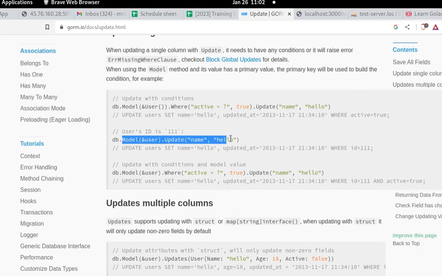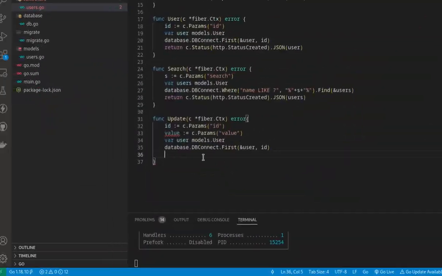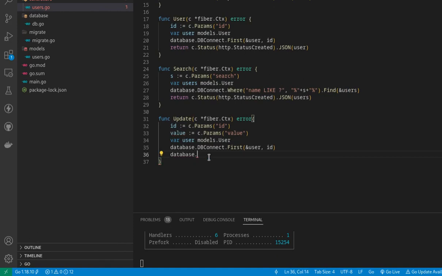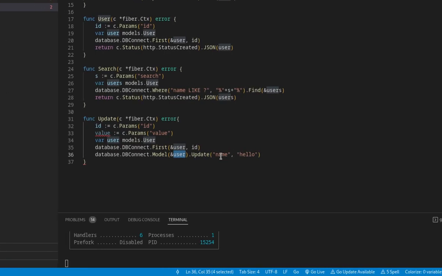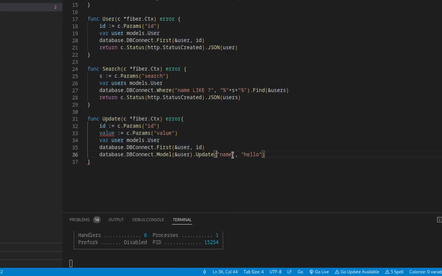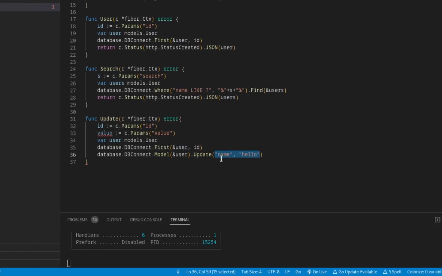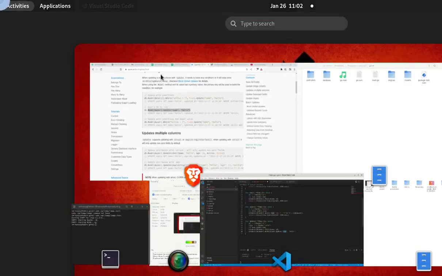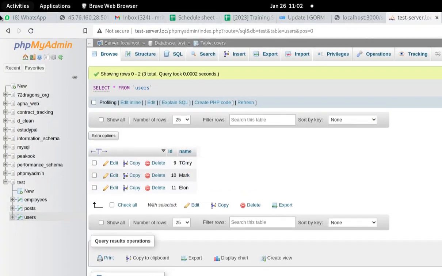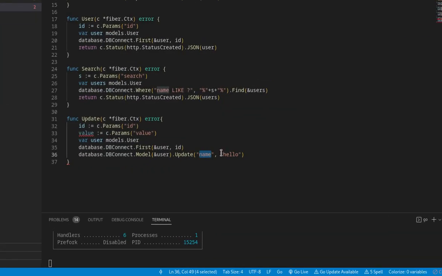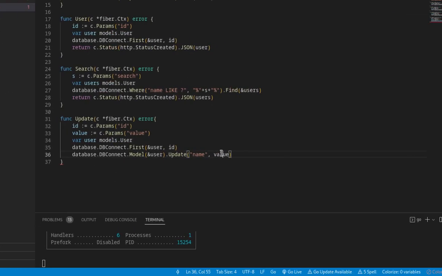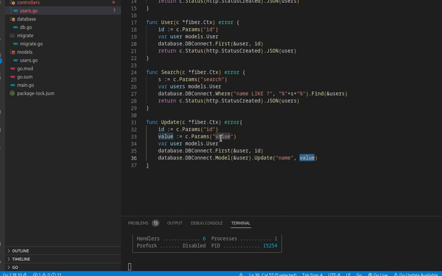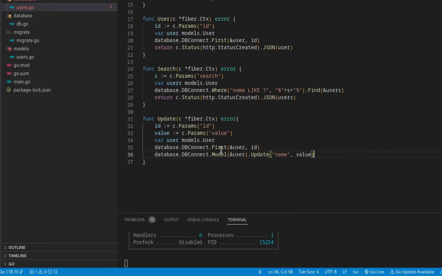This is database.db connect, and this is models.users, model.users.update. Because we are going to update single columns here, we have to use this one. So name, do we have a name column? Let us see. Yes, we have a name column. So name will be this one, and the value of the name is value. This value we are going to get from the parameters.